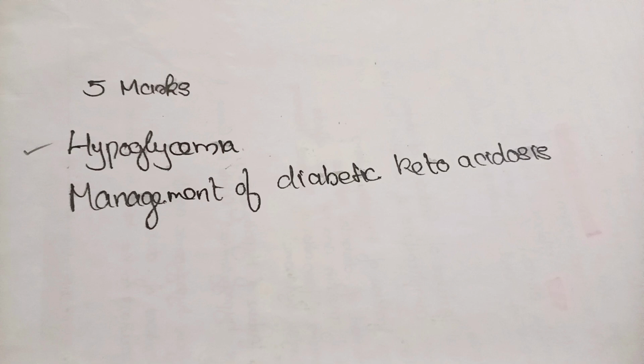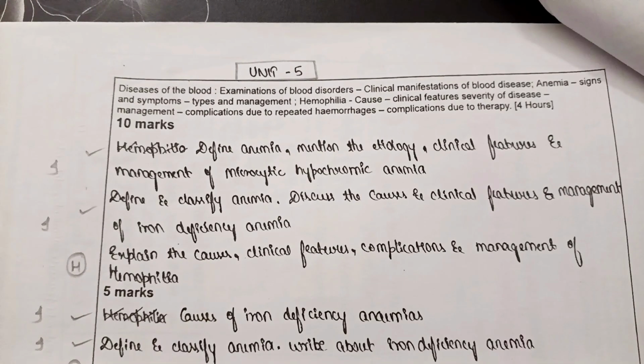And there are 2 more important 5-mark questions. First one, hypoglycemia. Second one, management of diabetic ketoacidosis. And moving on to the next chapter, that is diseases of blood.